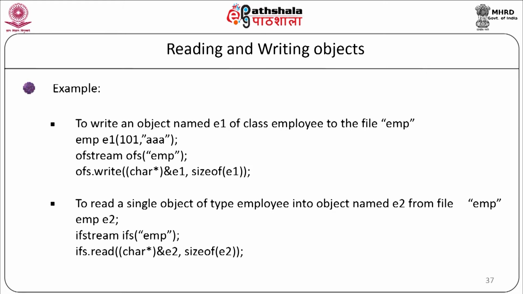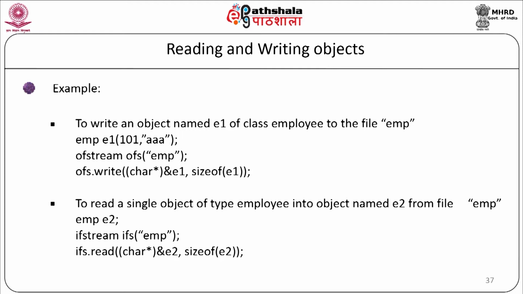To write an object named E1 of class employee to the file emp, we will do it as: employee E1 in bracket 101 comma AAA. So we are giving the values to the object. Now we will open the file, ofstream ofs employee. Now we will write this object to the file as ofs.write((char*)&E1, sizeof(E1)). So as you can see, the object data is written to the file.